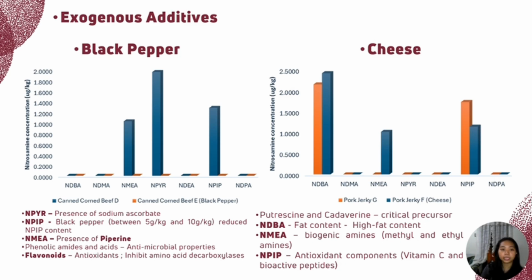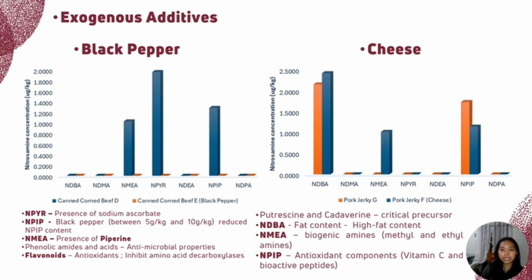Based on this, given that a decrease in NPYR was observed, it is safe to say that the samples also contain sodium ascorbate. The same study found that specific levels of black pepper, between 5 to 10 gram per kilogram, reduced NPIP content, which may indicate that the black pepper added in the samples is within these amounts. The NMEA, on the other hand, is affected by the presence of piperine, where it decreases in its presence. Aside from that, the reducing compounds present in black pepper, such as the phenolic amides, acids, and flavonoids, play a significant role in the nitrosamine mitigation.